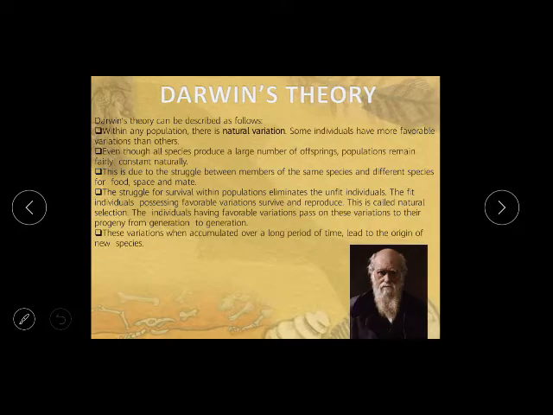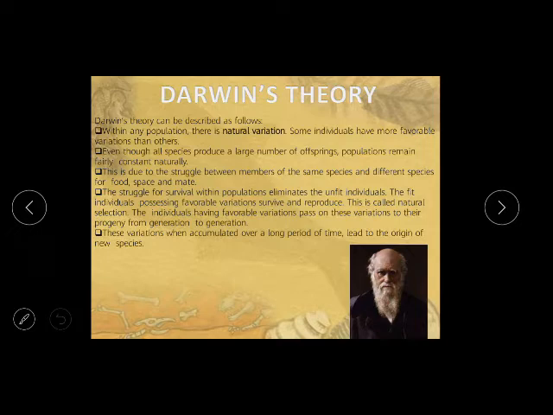Now, Darwin's theory. What Darwin has told, Darwin is known as the father of evolution. What he said, within any population there is natural variation. Some individuals have more favorable variation than others. So Darwin told that within any population there is a natural variation.